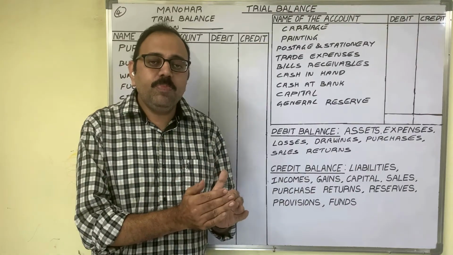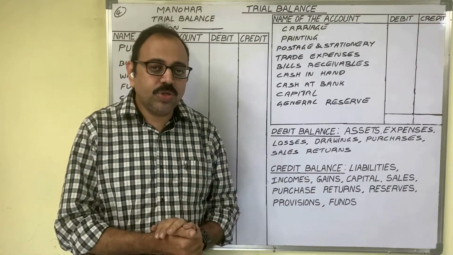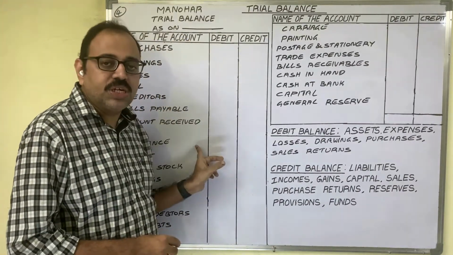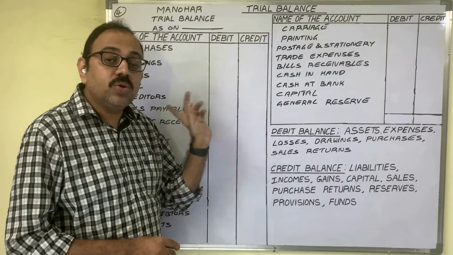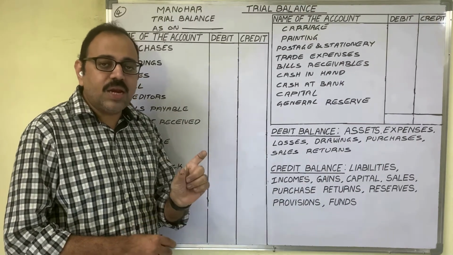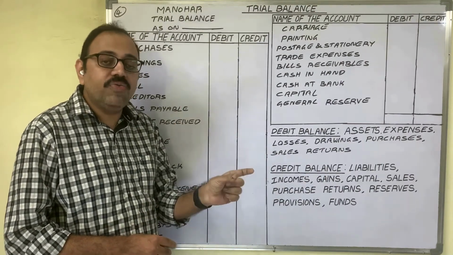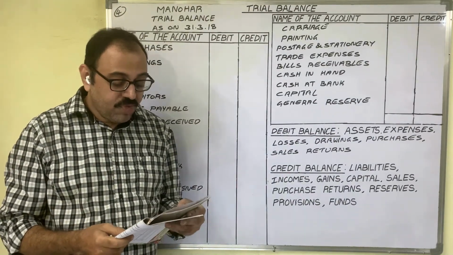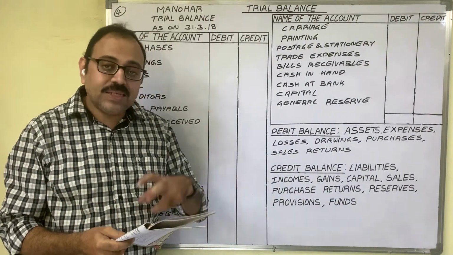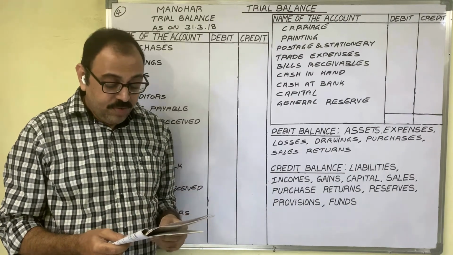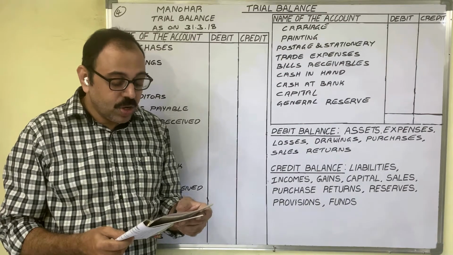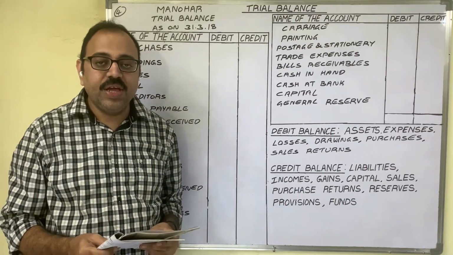In the ledger book we prepare personal, real and nominal accounts. Now all those account names he has given in the question, and the amounts also. These amounts are nothing but the balance carried down figures of the ledger book. See the starting line of the question. The following are the balances extracted from the books of Manohar. Prepare a trial balance as on 31st March 2018.